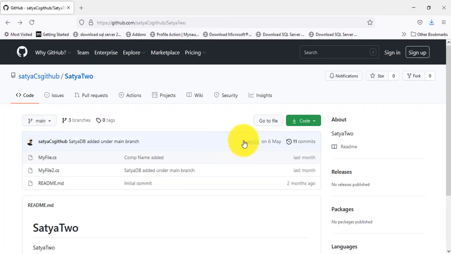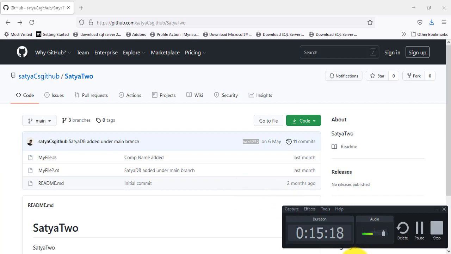Now I will get here the different, unique commit ID, and the time, on 6th May. Here you can see that this file is committed with the message company name is added, and my file 2.cs is added with the commit message satyadb added under main branch. So these are different commit IDs, different dates and times, and you can see the branch name also. That is all we get after pushing the changes to our GitHub repository.